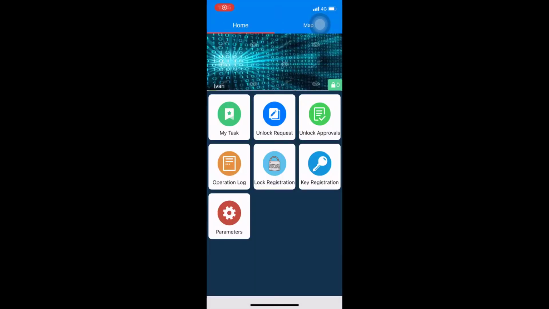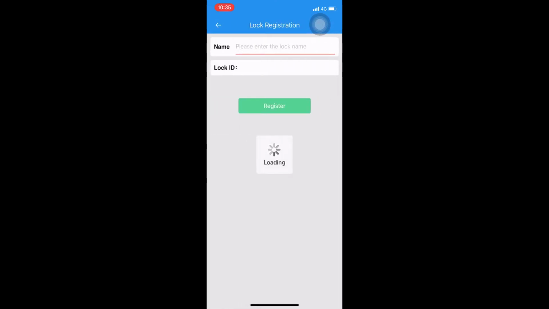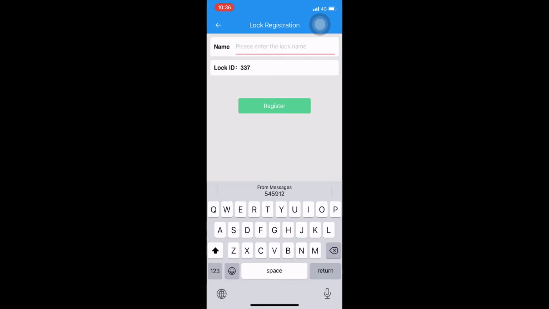Then we begin to register the lock. Please click the lock registration. Switch on the Bluetooth key and use the key to touch the lock. You can get the lock ID and input the lock name. Lock registration successful.